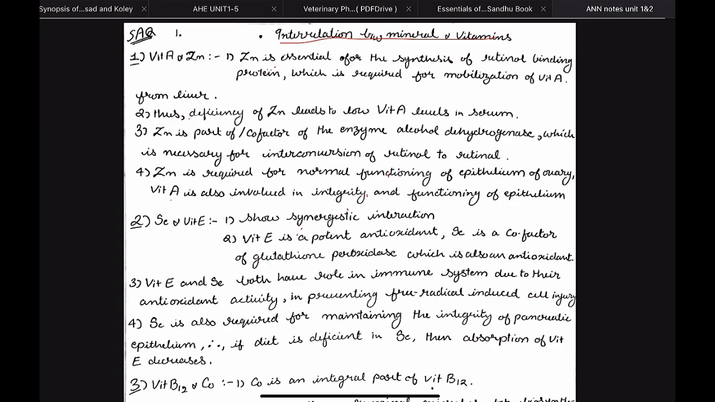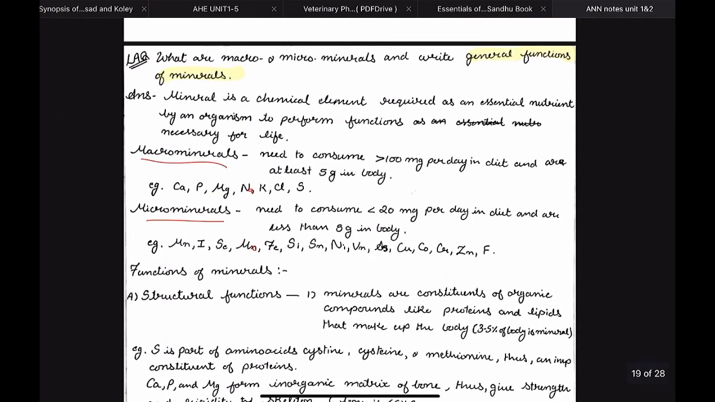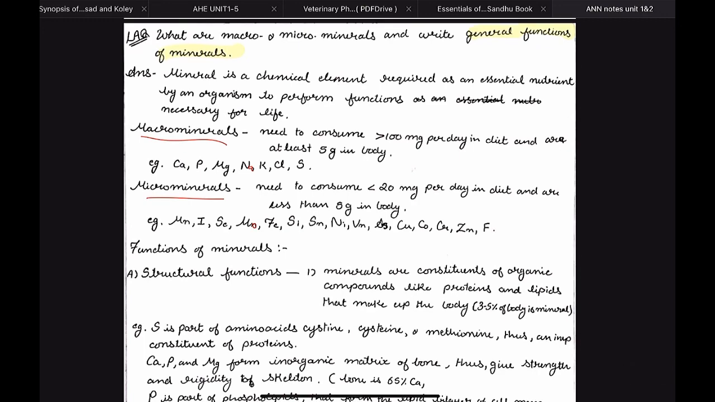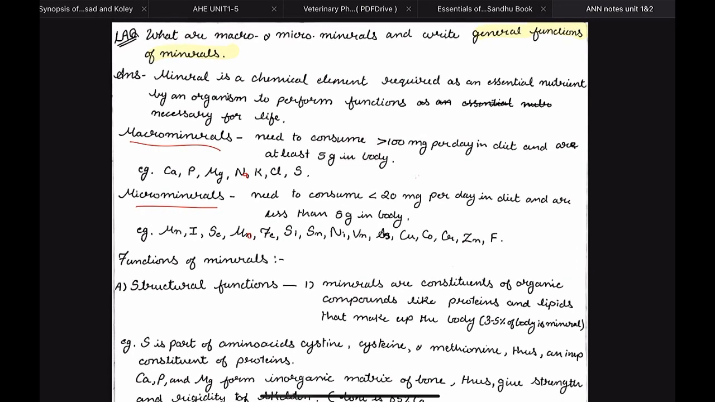So let us start with what minerals are and the classification of minerals into macro and micro minerals. Minerals are chemical elements required as an essential nutrient by an organism to perform functions necessary for life. What are the important points in this definition? First, they are chemical elements like calcium, phosphorus, manganese, iodine, fluorine. They are all elements on the periodic table, right? Then they are essential nutrients. Why? Because the organism needs them to perform the functions necessary for life.